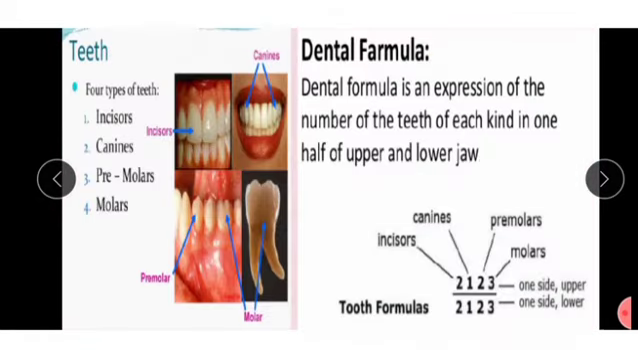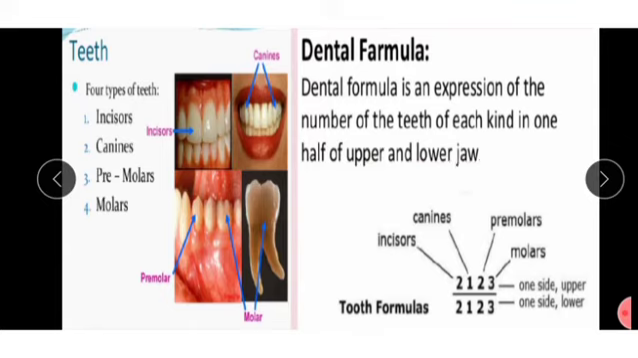Okay. Next, teeth. See, there are 4 types of teeth. First one, incisors, canines, premolars, molars. Now, dental formula. Dental formula is an expression of the number of teeth of each kind in one half of the upper and lower jaw. See here, dental formula expresses the number of teeth. How many are there of each kind in one half of the upper jaw and lower jaw.